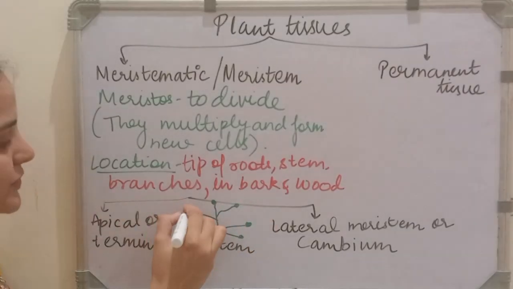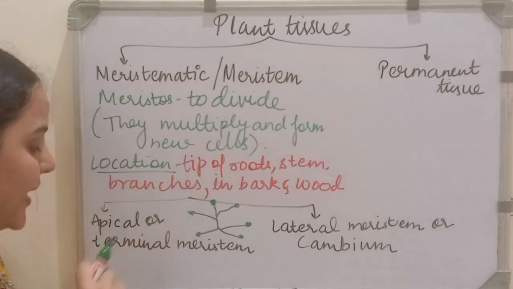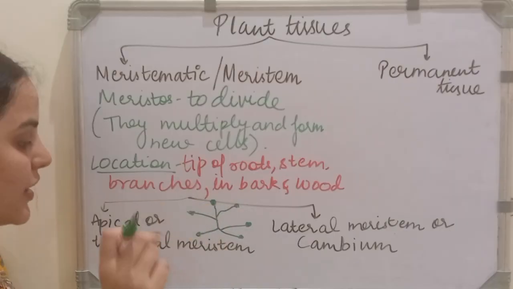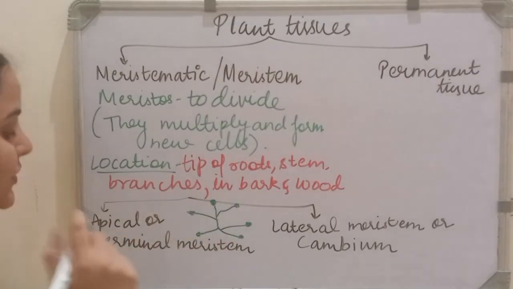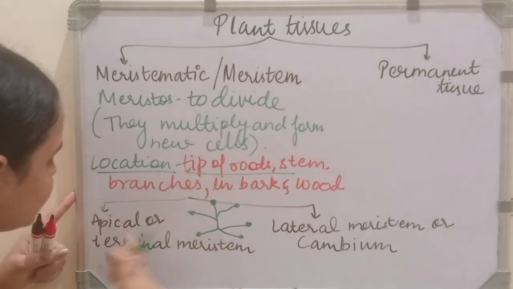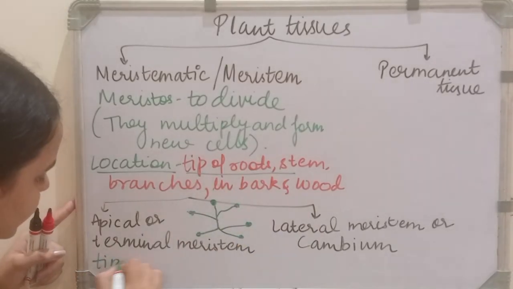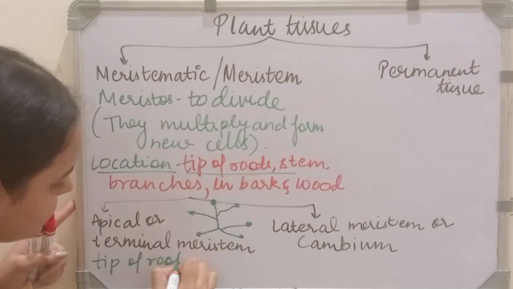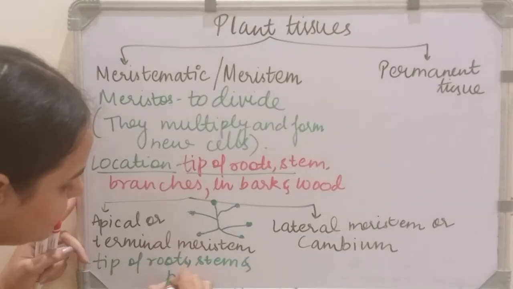These points are known as the apical or terminal meristem. The apical, upper part, or terminal, the end part, which is continuously dividing, is known as apical or terminal meristem. So we may write this point: apical or terminal meristem is found at the tip of roots, stem and branches.